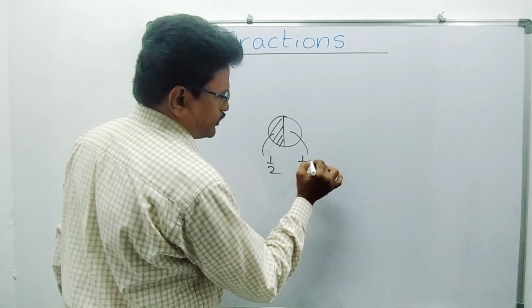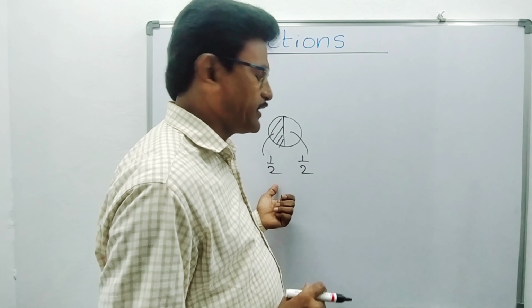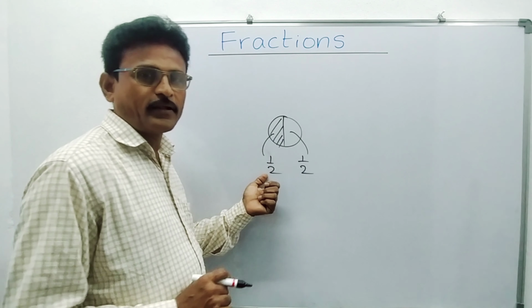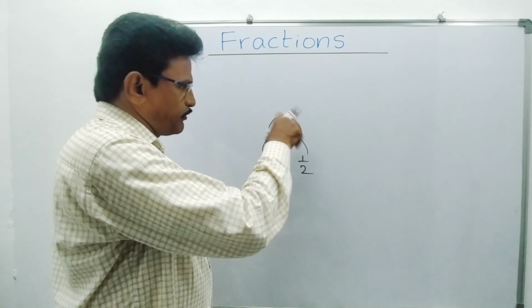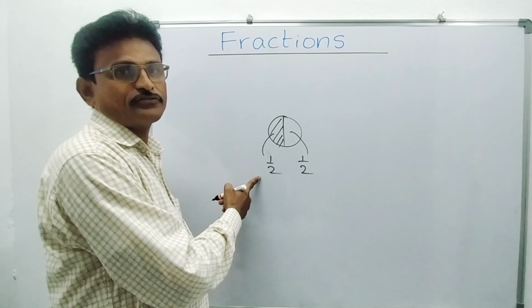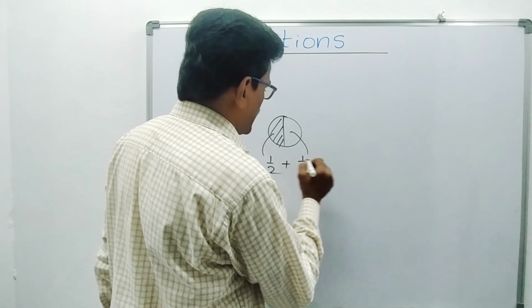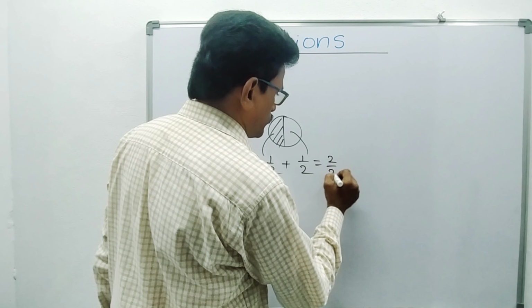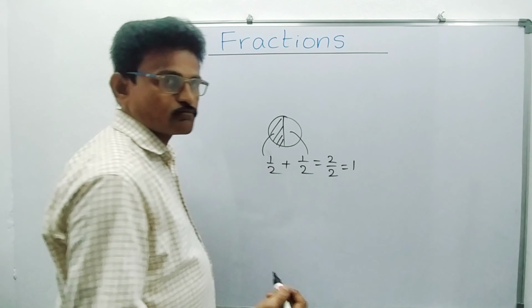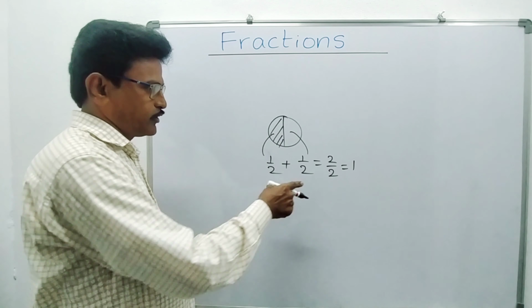The other part you gave to your friend, she has taken half. This is said to be a fraction. You are dividing this into two equal parts. One part is half, another part is also half. Half plus half, you will get 2 by 2, it is one full. That is whole. You get the whole if you add two halves.